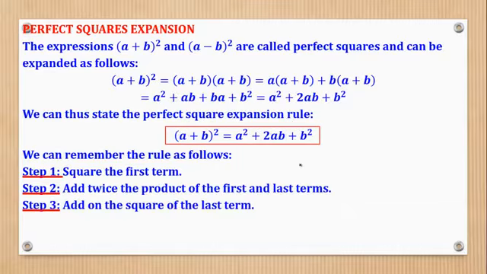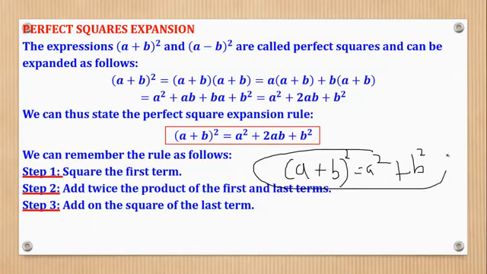The most common mistake is students thinking that when it is this, it will just be a squared plus b squared. That is the most common mistake, but I encourage you not to make such a mistake. So you should remember that for one, square the first term, then add twice the product of the first and the last term, then add the square of the last term.